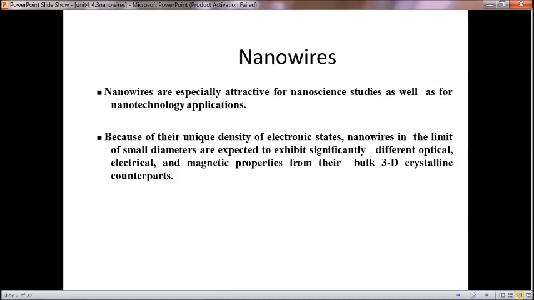Because of their unique density of electronic states, nanowires in the limit of small diameters are expected to exhibit significantly different optical, electrical and magnetic properties from their bulk 3D crystalline counterparts. So from a bulk structure only, we are breaking the structure down into one dimensional, two dimensional, even zero dimensional structures, and all these nanostructures exhibit different properties based on optical, electrical, magnetic characteristics. And these are all nanostructures, having very small, negligible diameters.